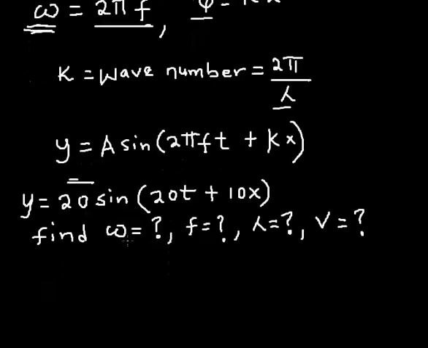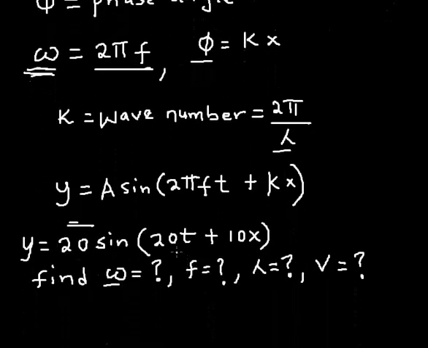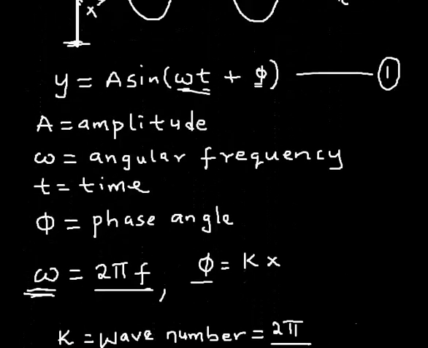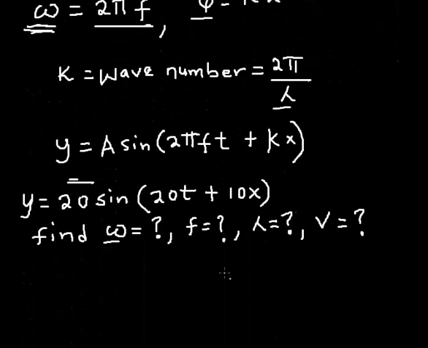So what that simply means is that if I want to get omega, the angular frequency, I'm going to compare. Remember, the angular frequency from what we had before is the coefficient of t. So comparing with this equation, what's the coefficient of t? That's 20. So my angular frequency is going to be equal to 20, and of course, angular frequency is measured in rad per second.